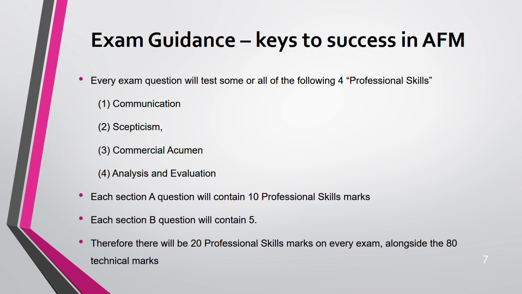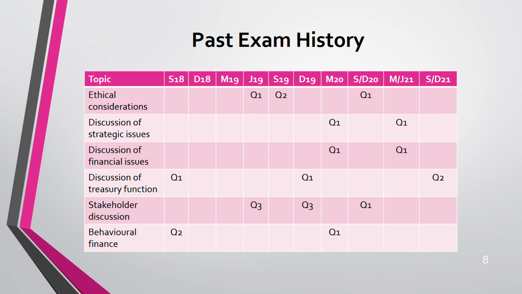Coming to the past exams, this is from September 2018 up to December 2021. But you can take March, June 2022 also. The paper is not included here, but you can pick it. Anyway, this will give you a trend idea.